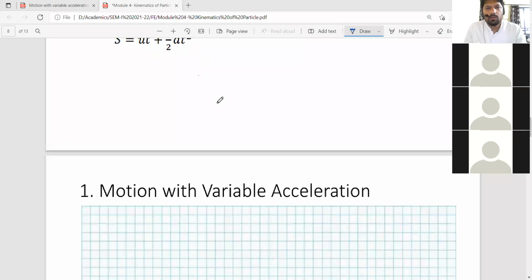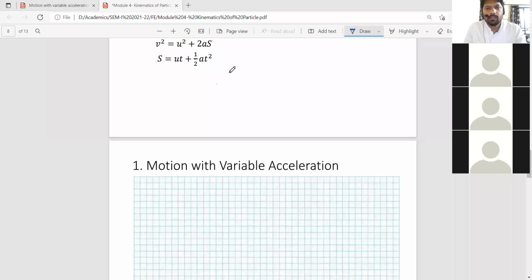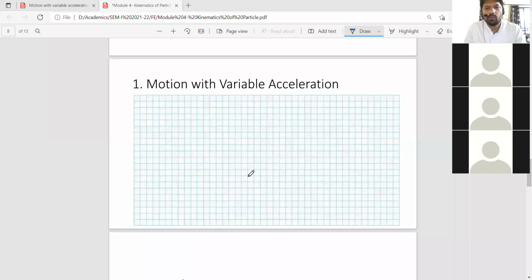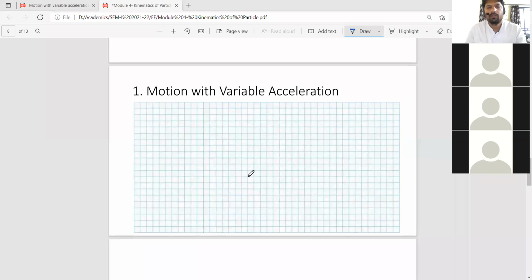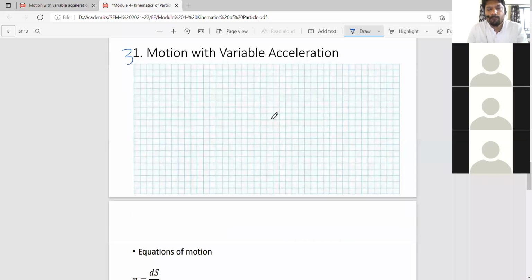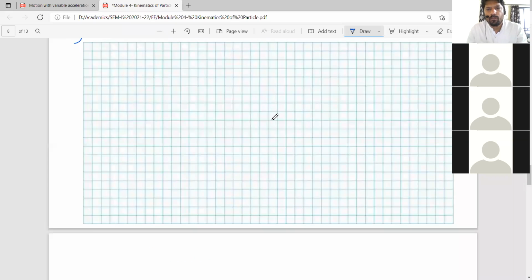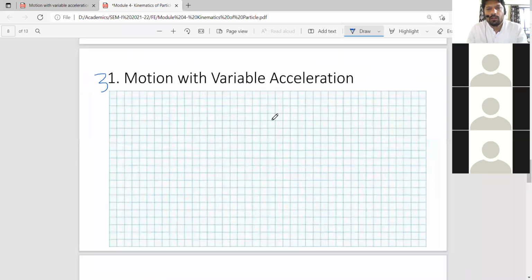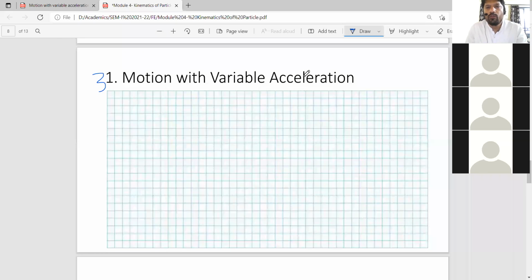And now it was our second case. Now is the third case, which is in your syllabus, right? The motion with variable acceleration. So here the value of acceleration itself is not constant.